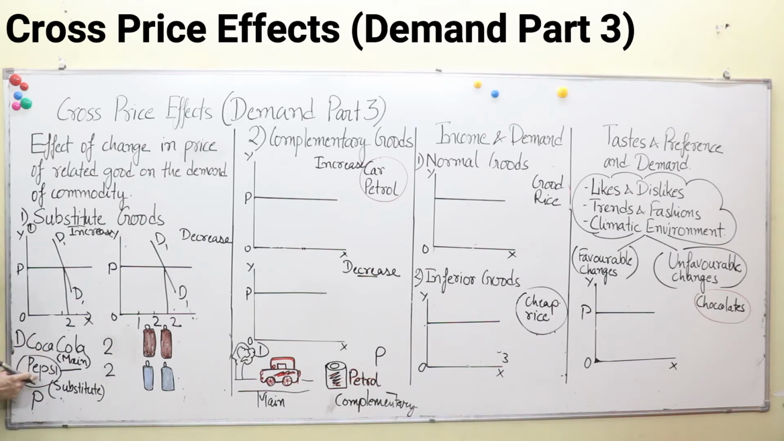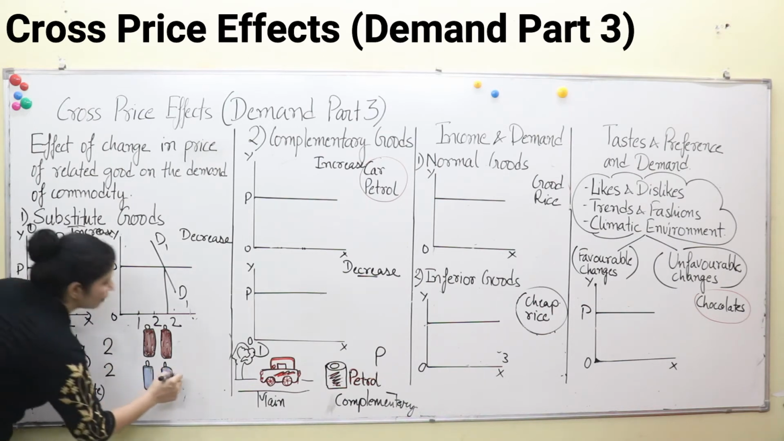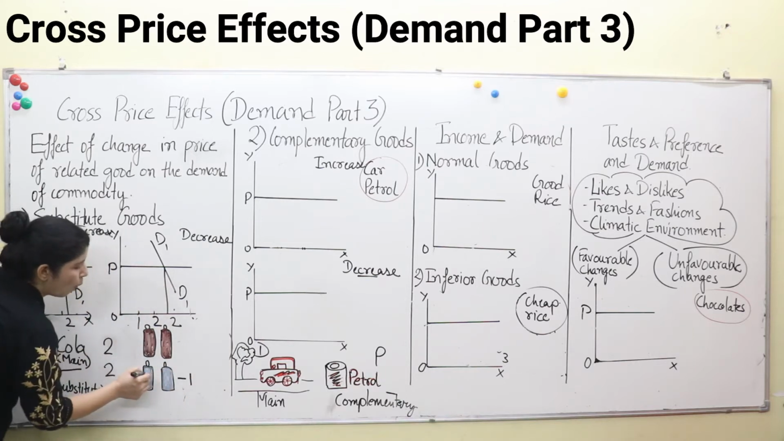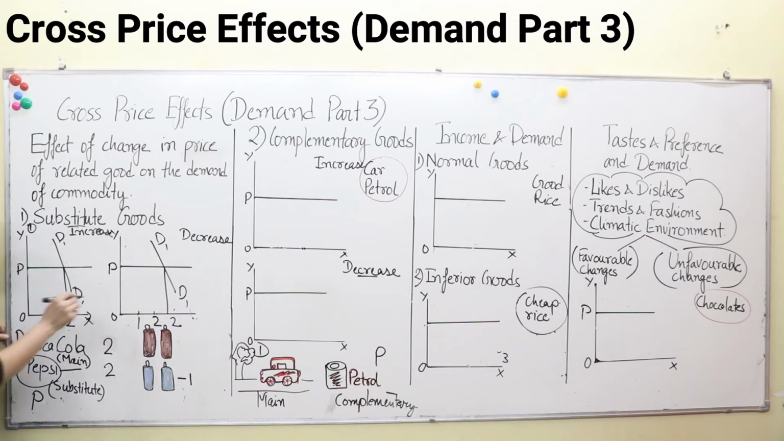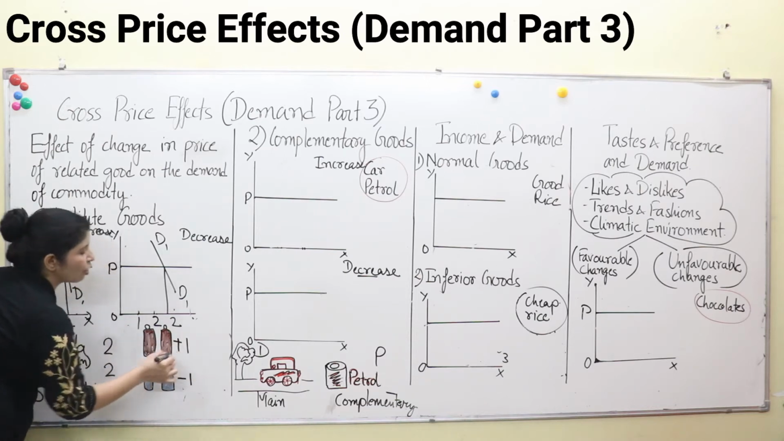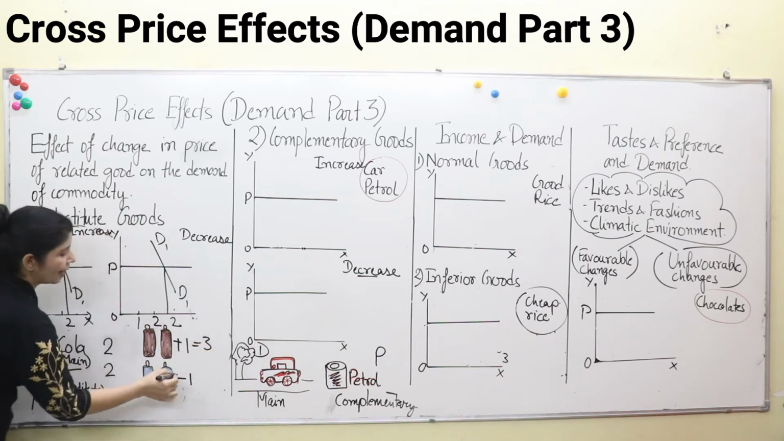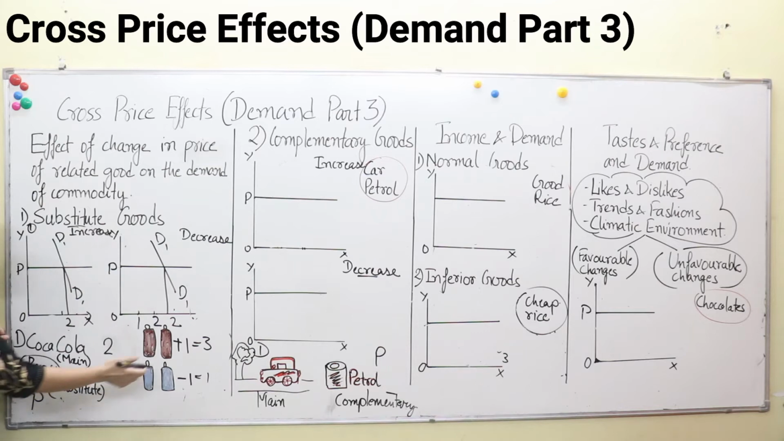How? Take for example, if price of Pepsi increases, what will happen to the demand of Pepsi? You will decrease the demand of Pepsi by 1. So you will buy only 1 bottle of Pepsi now, and you will increase the consumption of Coca-Cola. That means 3 bottles now and 1 bottle of Pepsi. But we are not discussing demand of Pepsi, we are discussing the demand of Coca-Cola. So we will see the demand of Coca-Cola. What has happened to the demand of Coca-Cola?